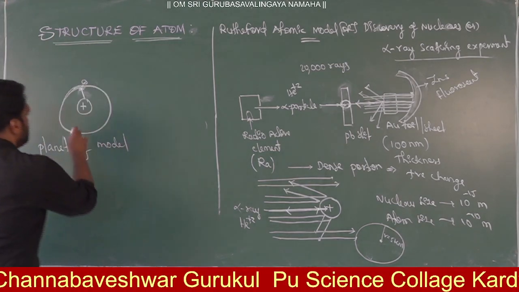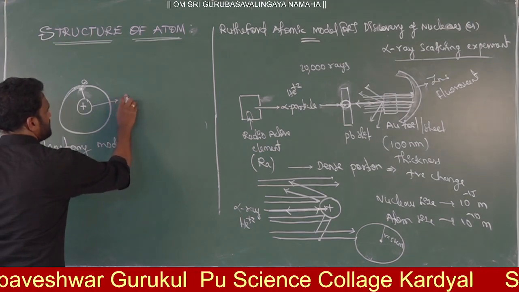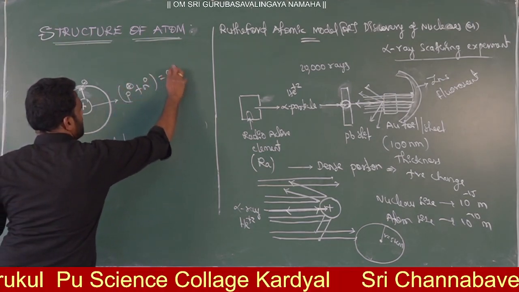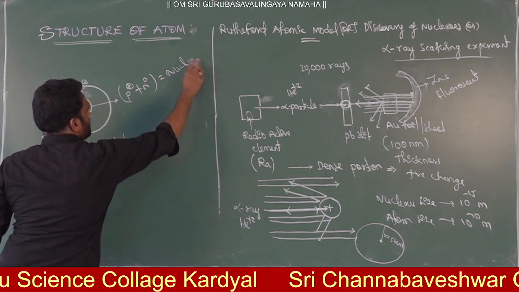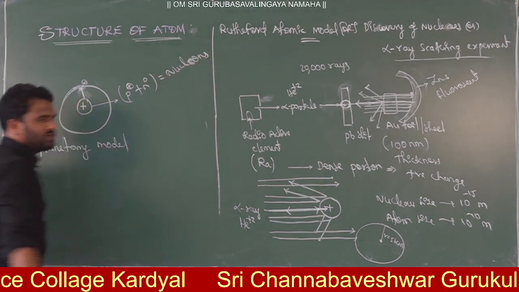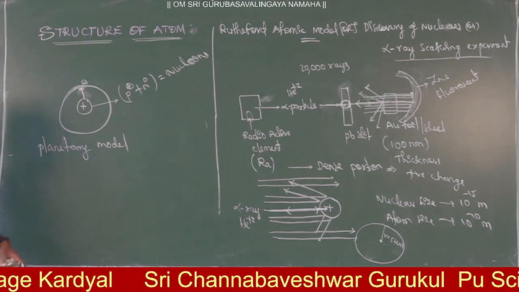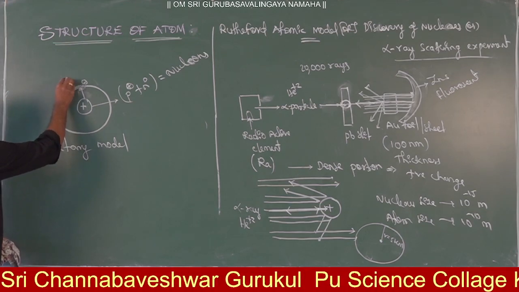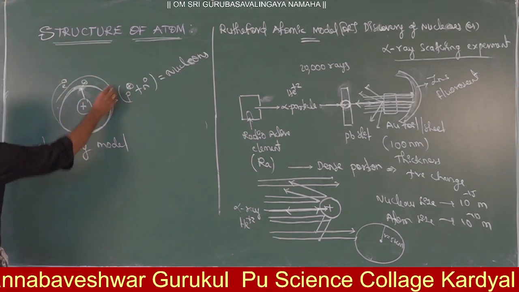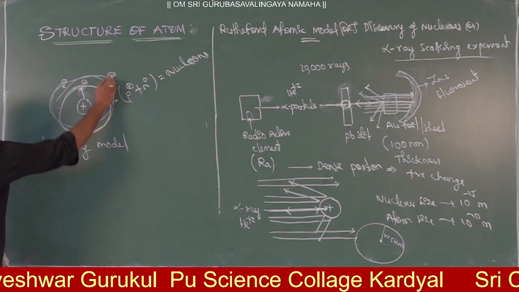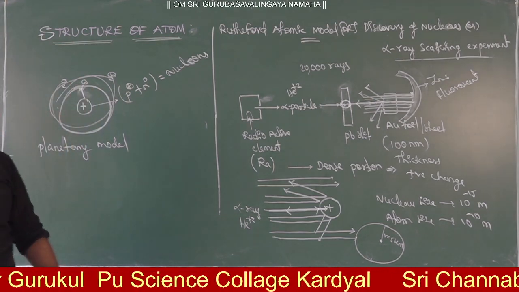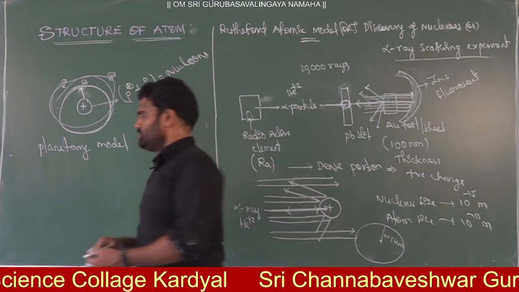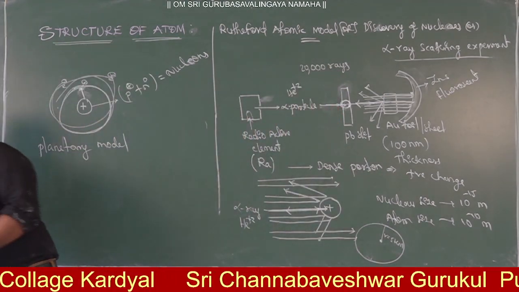In the nucleus there are protons plus neutrons. These particles are said to be nucleons, and outside the nucleus the electrons are present, all revolving around the nucleus. How they are revolving around the nucleus, he did not explain. Just that they are revolving like a planetary model. That is the experimental observation of Rutherford. From the experimental observations he concluded like this.